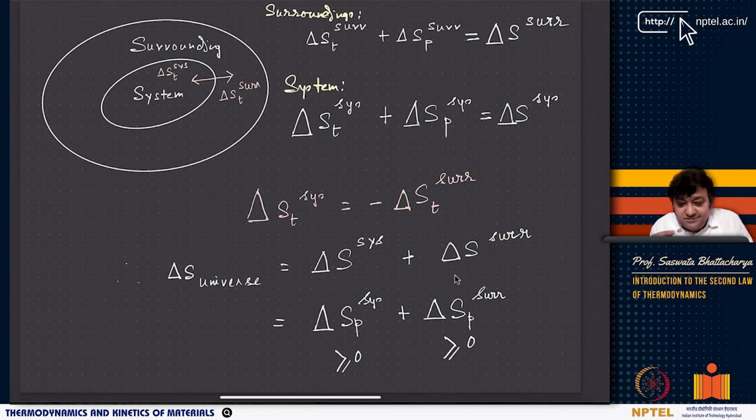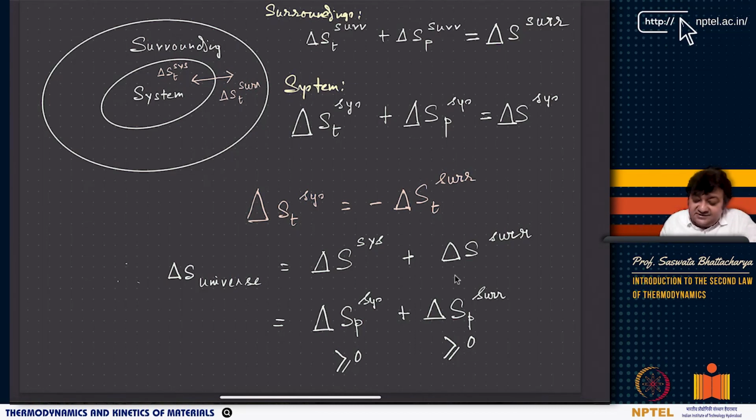Now, you have delta S production for the system and delta S production for the surroundings. As I told you, this delta S production is an entropy production term, which for natural processes is going to be greater than 0, for both system and surroundings, but it can also be equal to 0 when the process is reversible.